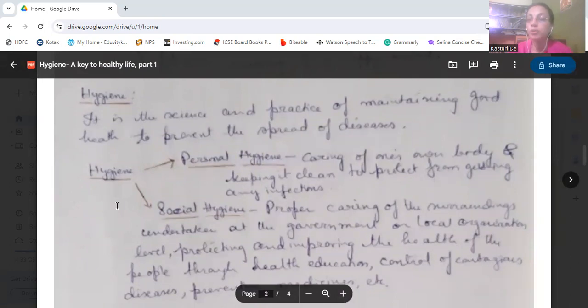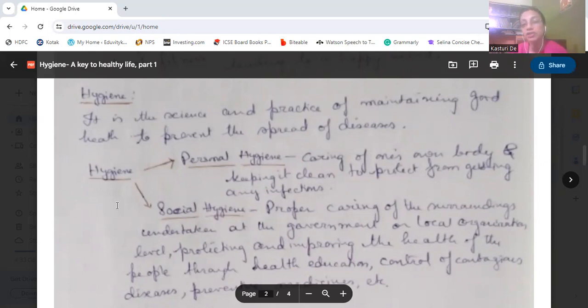Now, what do we mean by personal hygiene? Personal hygiene is caring for one's own body and keeping it clean to protect it from getting any infections. So our own body has to be cared for, kept clean, protecting it from getting any kind of infection.